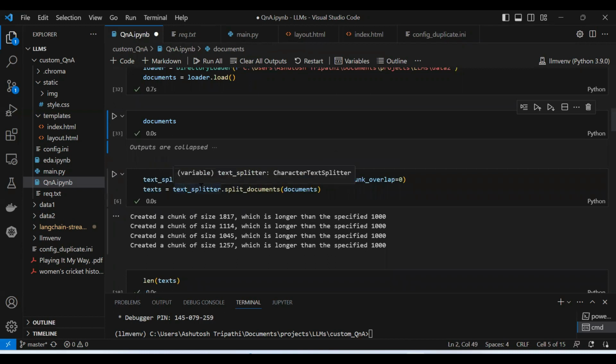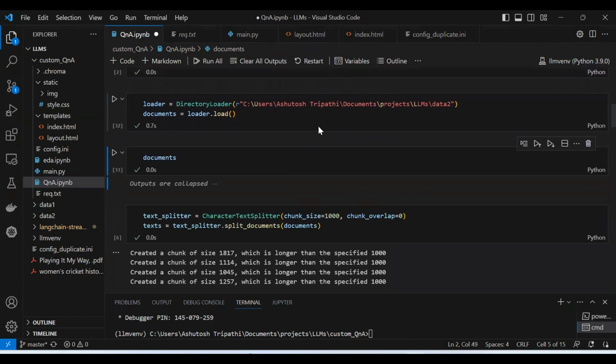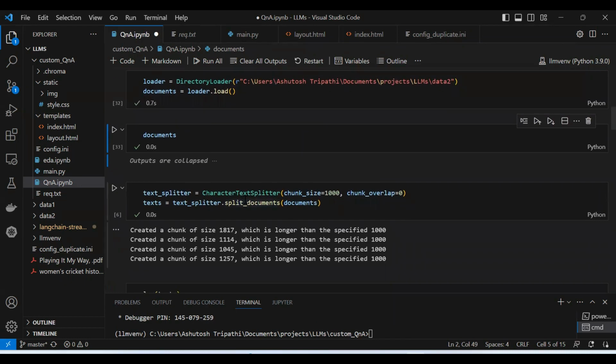Next, as I was explaining with the libraries, you have loaded the document, so whatever documents you have, everything will be loaded in this document object. Then next, we need to split those documents character by character so that we can create the indexing, and before that, embeddings. We can give the chunk size and chunk overlap. For each splitter, what is the chunk size? 1000 characters, and it will start splitting. You can provide any chunk size, it's up to you, and if you give a certain overlap, then every chunk will have that overlap of characters.